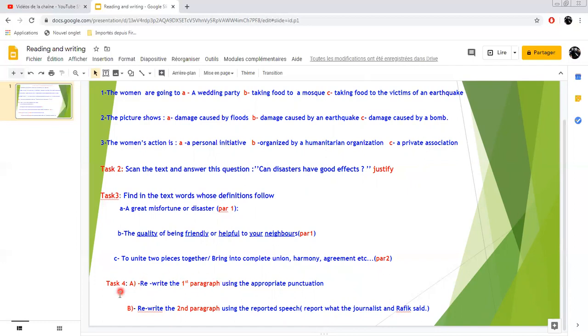Then when you finish, you do the second part here, which is rewrite the second paragraph using the reported speech. So you are going to read the second paragraph and then you report what the journalist and Rafiq said.